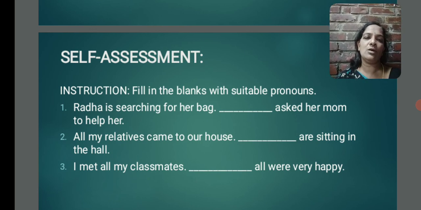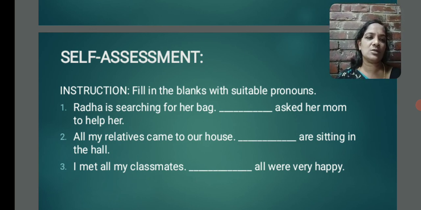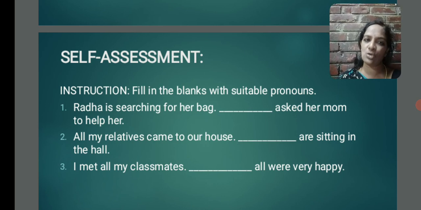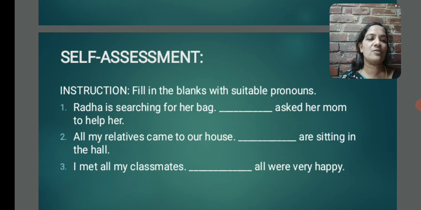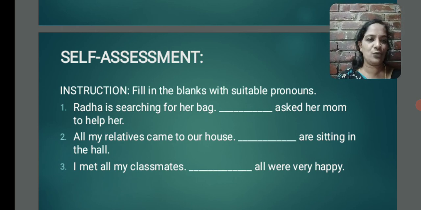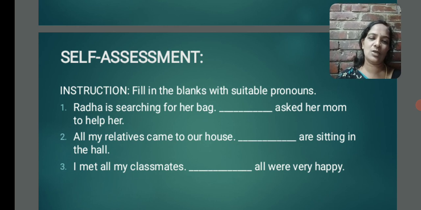Next one. All my relatives came to our house. They are sitting in the hall. They represents relatives. Okay, next. I met all my classmates. We all were very happy. You are including yourself also. Okay, we, not they.